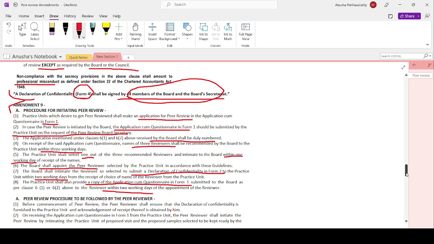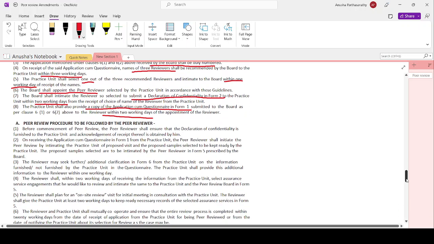The practice unit shall select 1 out of the 3 and intimate the board within 1 working day. Then the board shall appoint the peer reviewer selected by the practice unit and shall intimate the reviewer to submit a declaration of confidentiality in form number 2 to the practice unit within 2 working days. Then the practice unit shall also provide a copy of the application cum questionnaire in form number 1 to the reviewer within 2 working days of the appointment of the reviewer.